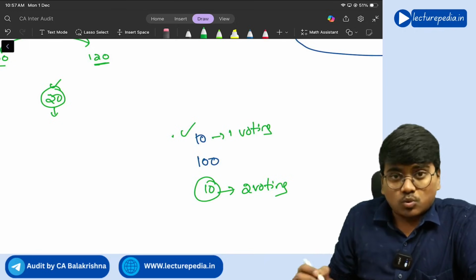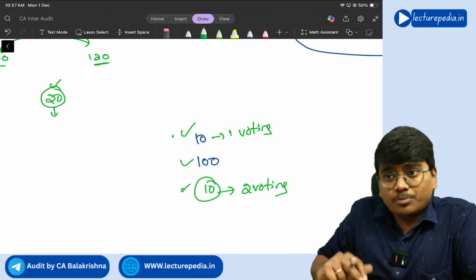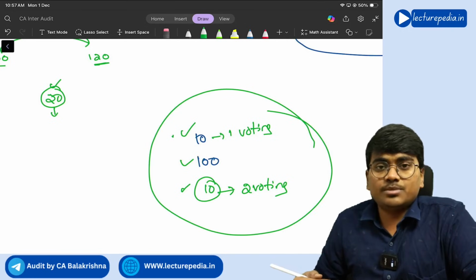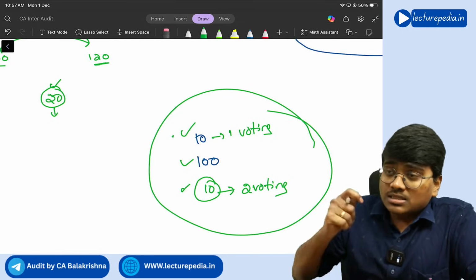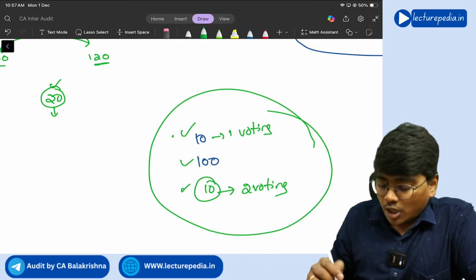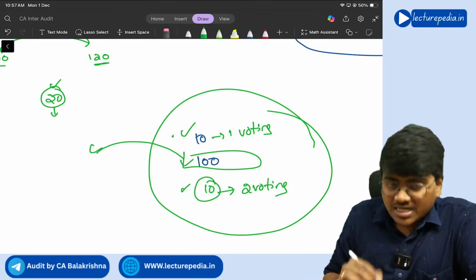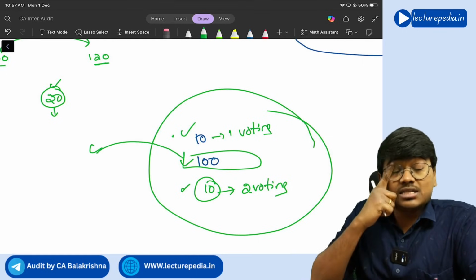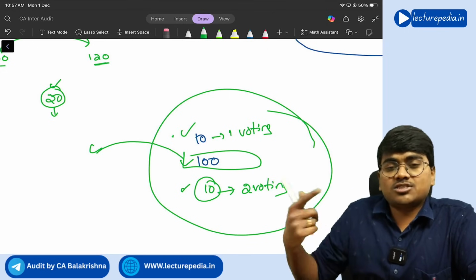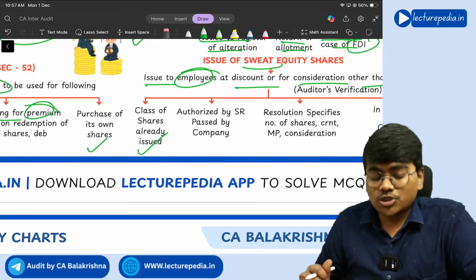One voting right is one class. Face value of 100 rupees is another class. Face value of 10 rupees, two voting rights is another class. Like this, different classes of shares will be there in the company. Now, the class of shares that you issue as sweat equity shares should not be a new class of share. Such a class of share should have already been issued to the shareholders. Only such an old class of shares can be given as sweat equity shares. So that is the first rule that has to be seen by the auditor.